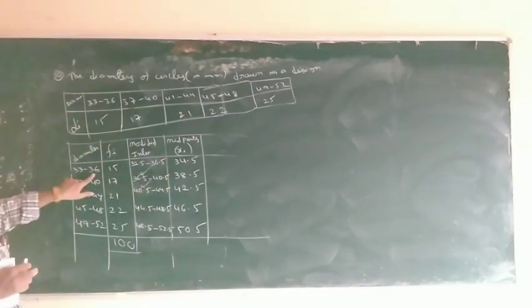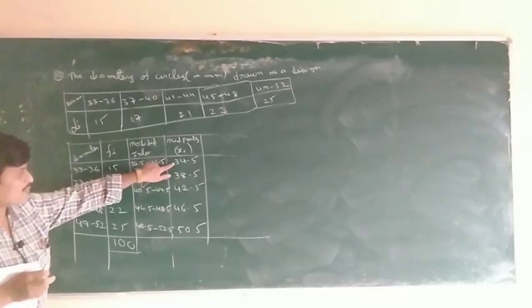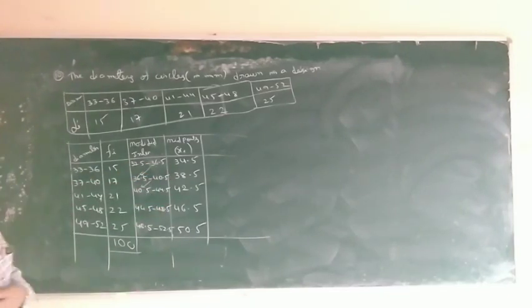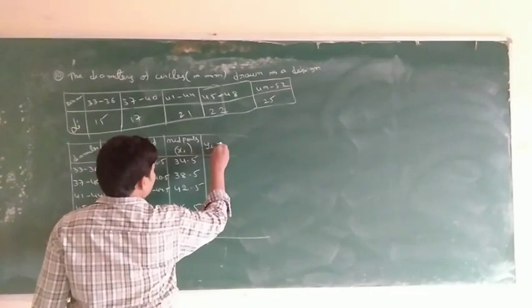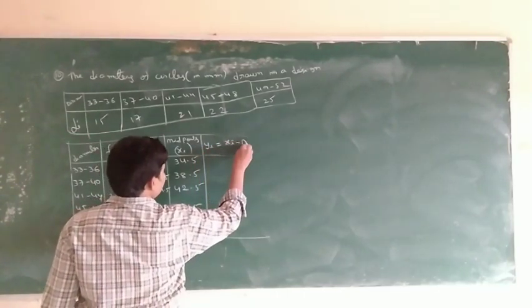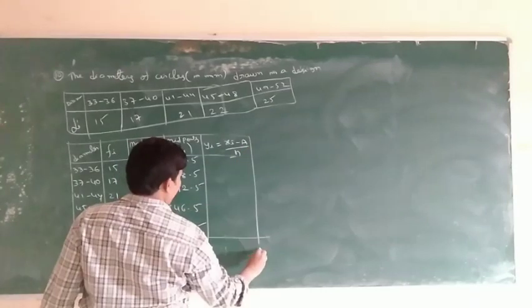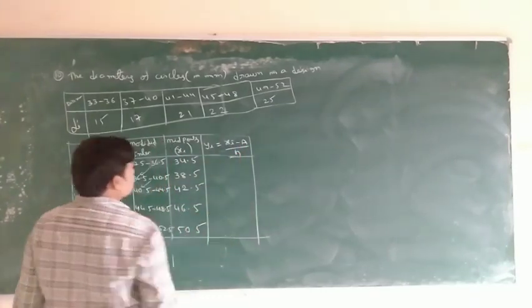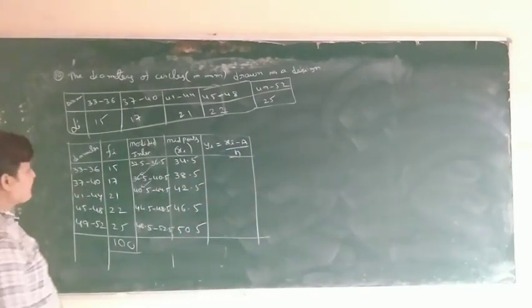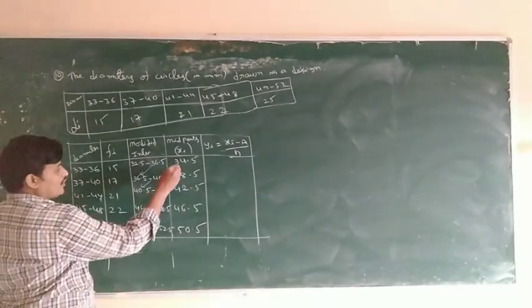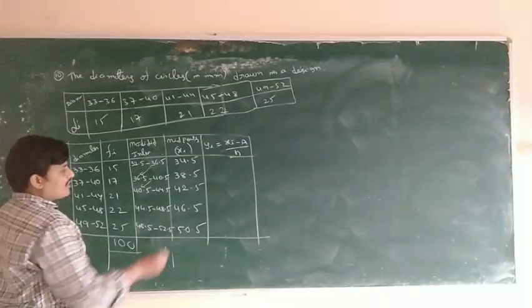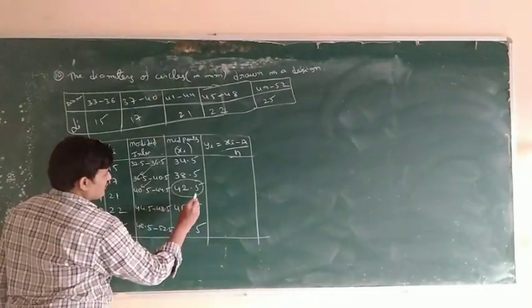What is the h? H is 4. So plus h, plus h, plus h and so on. Okay, next yi. yi is equal to xi minus a by h. This is yi. So what is a? In the observations, 1, 2, 3, 4, 5. What is the middle one? This one is the middle one.